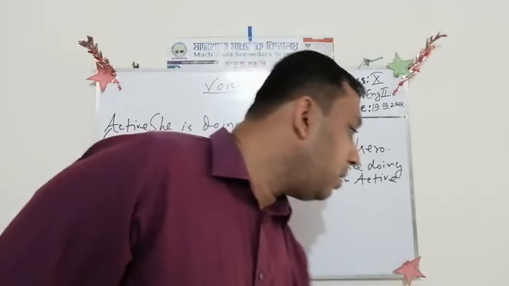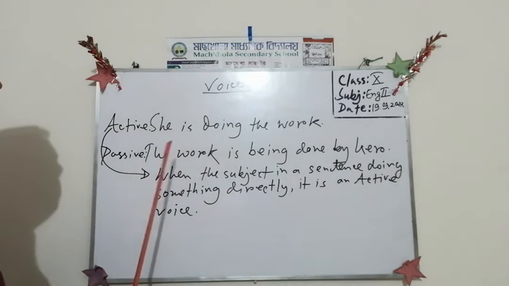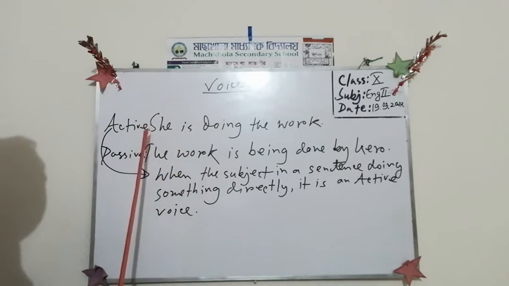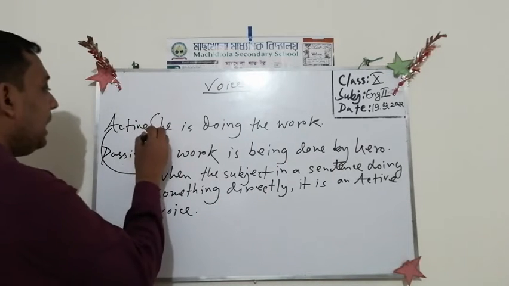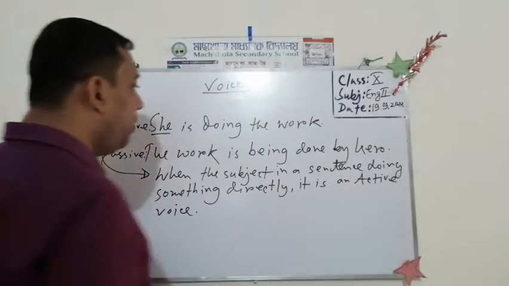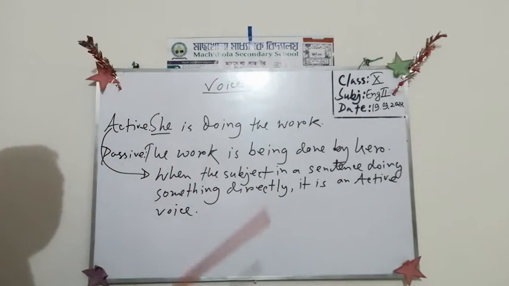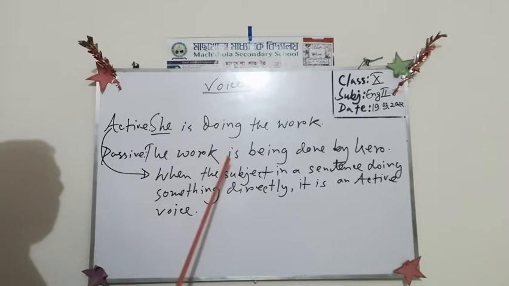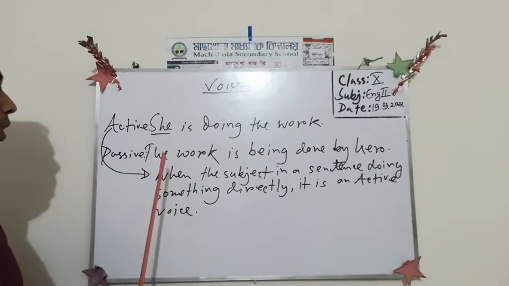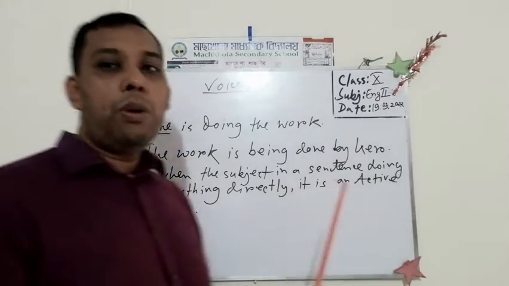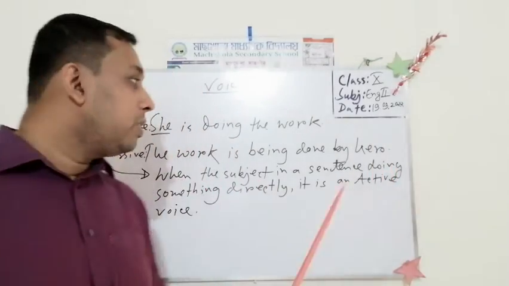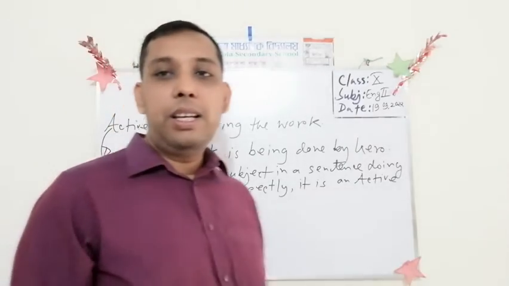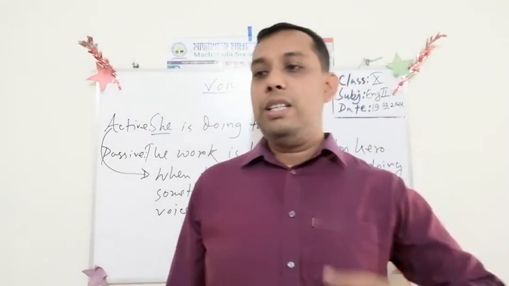If you look at the sentence, I think this will be clear to you. She is doing the work. You see, so she is directly involved doing the work. Okay. So on the other hand, if you look at this example, the work is being done by her. So here the subject is not doing the work directly. Something is done by her. She is not directly doing it.